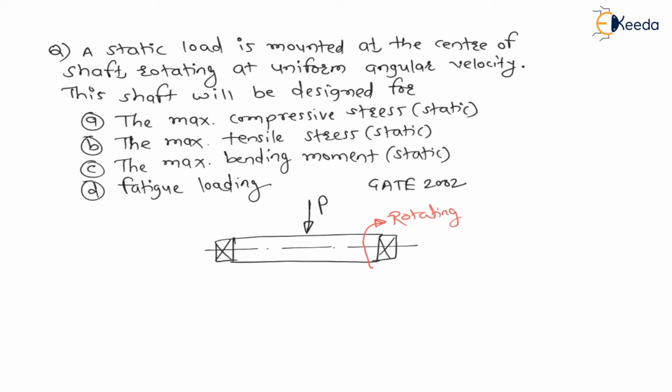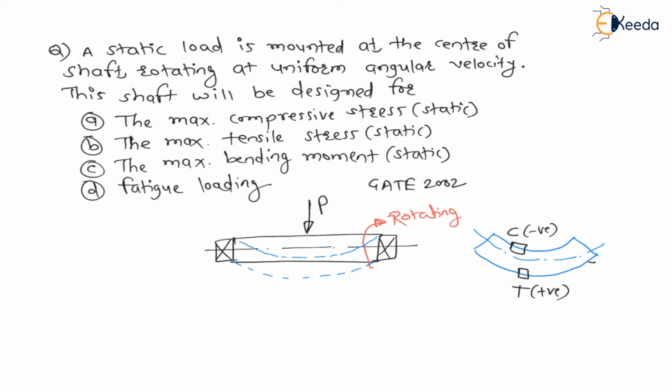Now see, due to load P the shaft is going to bend like this. The bending will be sagging bending. Now for such type of bending, the element on the upper fiber is always under compression, that is negative stress, and the element on the lower fiber is always under tension, that is positive stress.